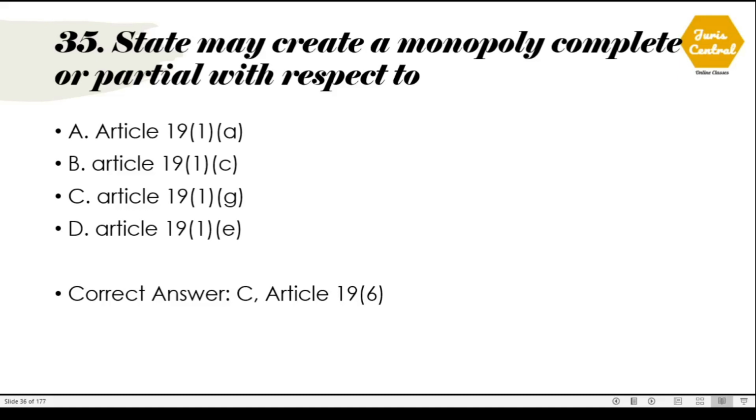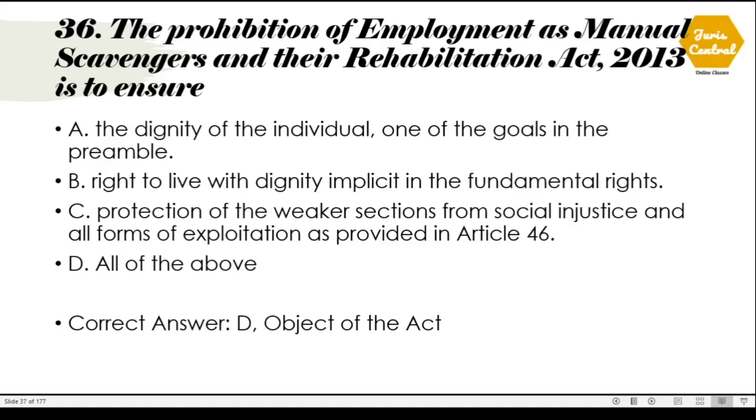35. State may create a monopoly, complete or partial, with respect to. The correct option is option number C, which is Article 19 clause 1 clause G. And this is an embargo which state can actually impose under Article 19 clause 6.